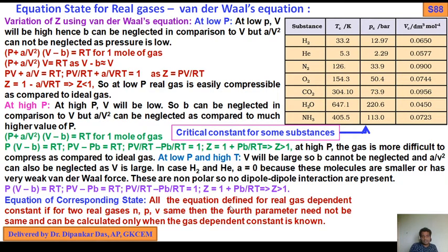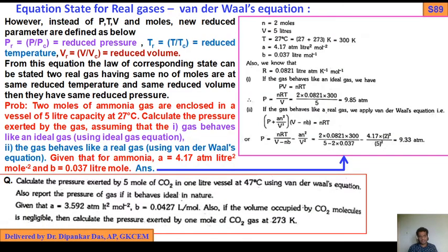All the equations defined for real gas depend on gas-dependent constants. If two real gases have the same n, P, V, then the fourth parameter need not be the same and can be calculated only when the gas-dependent constant is known. But in the equation of corresponding state, if two real gases have three factors the same, then the fourth parameter need not be the same and can be calculated only when the gas-dependent constant is known. So let's see the next slide.